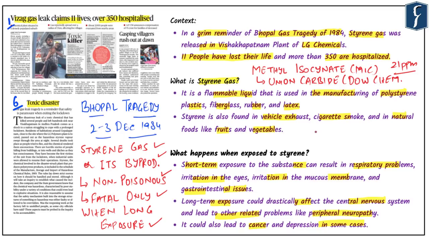Now, the Bhopal gas tragedy took place in the month of December in 1984, but one of the outcomes of this disaster is that the government enacted the Public Liability Insurance Act of 1991.